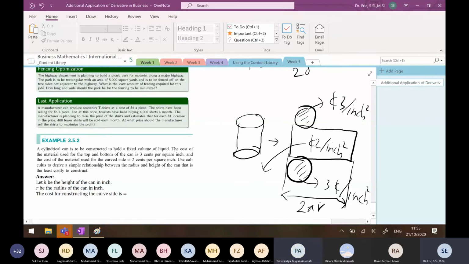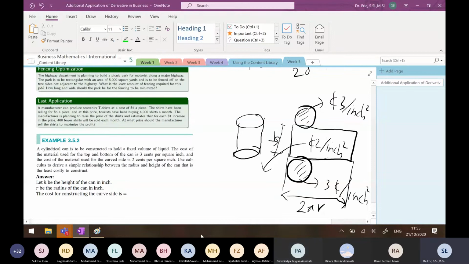Very good. So I have 2 pi r, and the height is h. So what is the area of this curved side? 2 pi r times h. Very good.